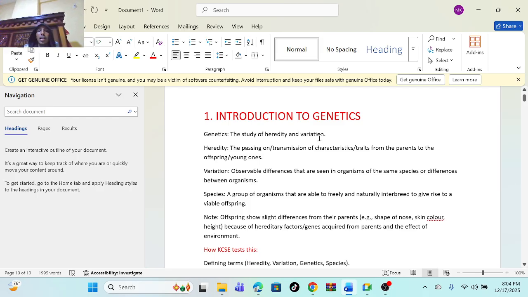Genetics is the study of heredity and variation. So that's the definition of genetics. In the exam, you will just define the term genetics: genetics is the study of heredity and variation. What is now heredity and variation? What do they mean?